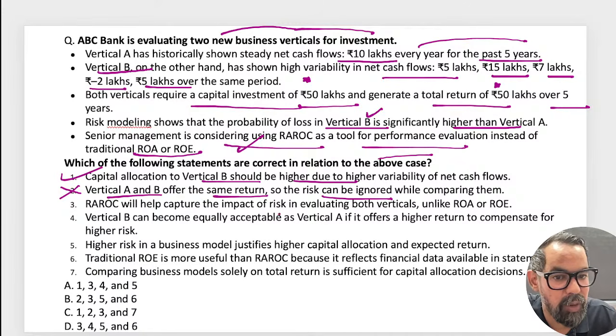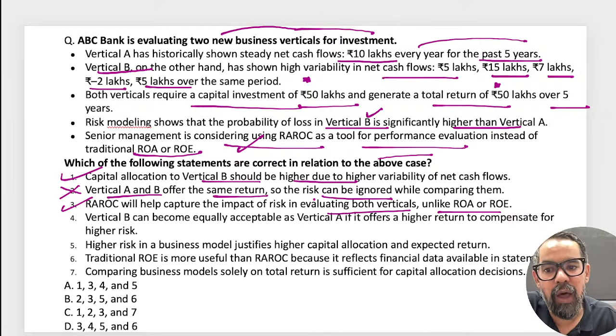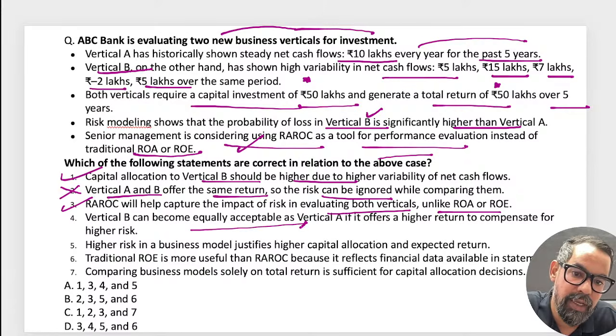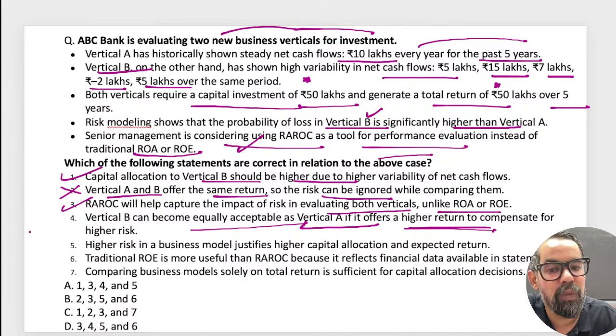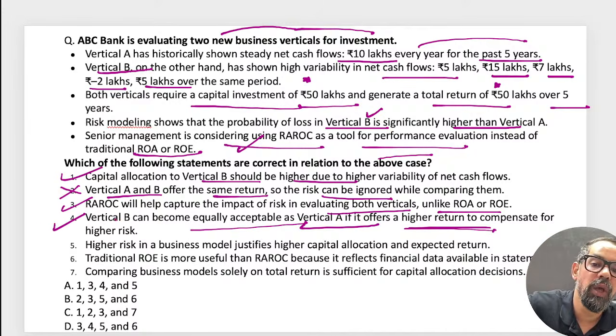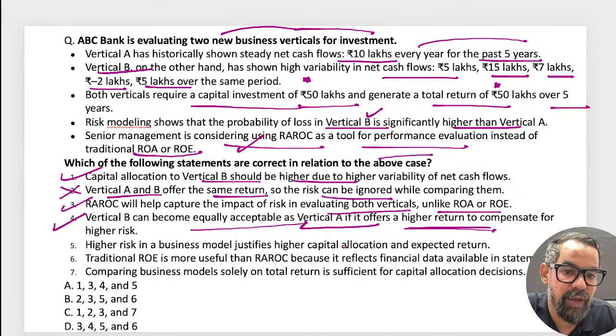RAROC will help capture the impact of risk in evaluating both verticals. ROA and ROE work at the entire organization level, covering these two as a single unit, but RAROC will be done at the transaction level. The next one: vertical B can become equally acceptable as vertical A if it offers a higher return to compensate for the higher risk. This is true. Higher risk in a business model justifies higher capital allocation and expected return also.